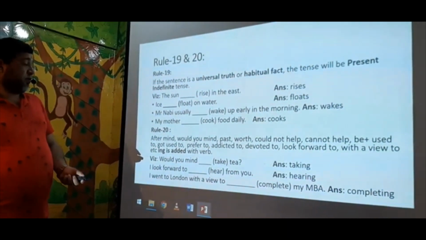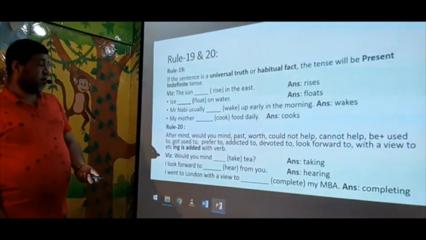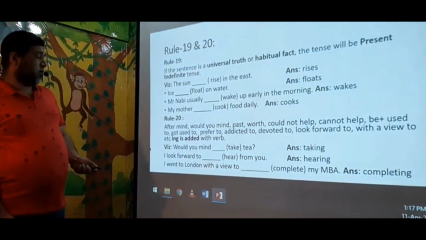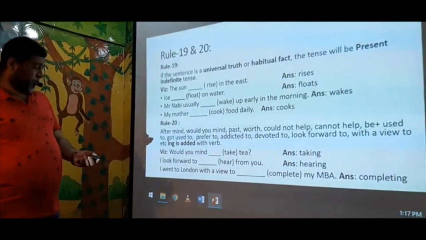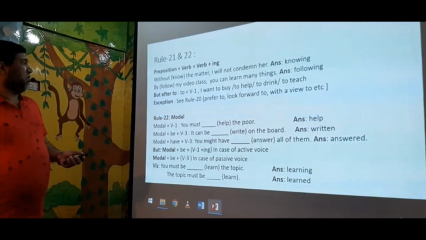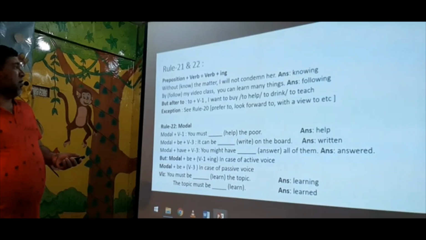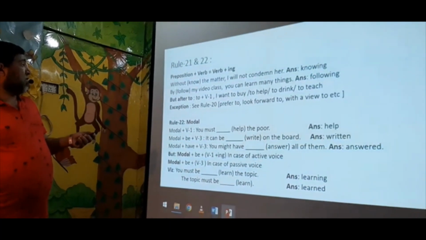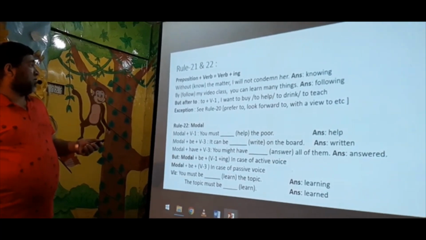If you think that after "to" we use the present form of the verb, or V1, and if you write here "complete", it will be a mistake, because the word "to" here is part of "with a view to". So you have to make it ing. Preposition plus verb: if it is a preposition and after that a verb, then you have to add ing with the verb. Without is a preposition, so after that there is a verb, so ing will be added with the verb.